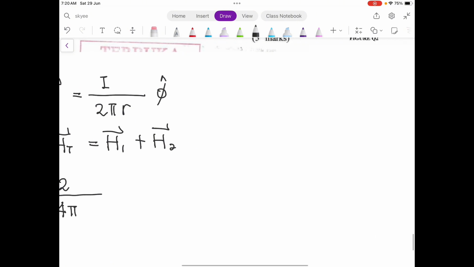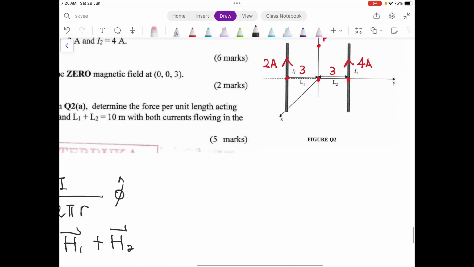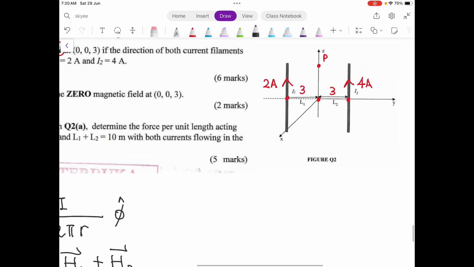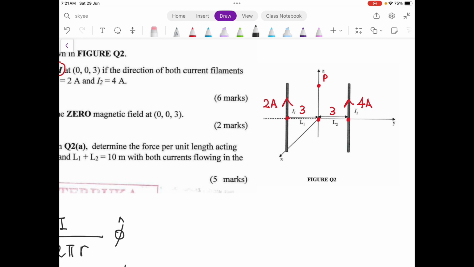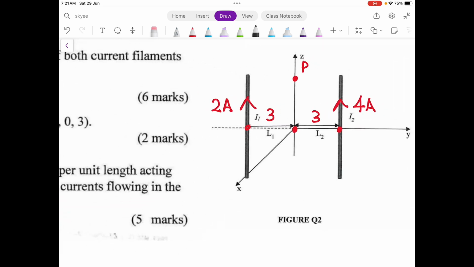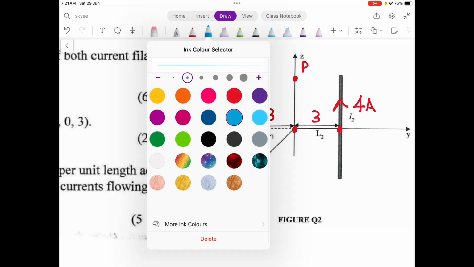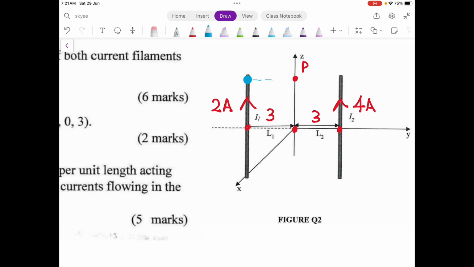So r is the distance between the observation point and your point T. In this case, your point T will be here, am I right? So this will be the distance, and this distance is the same as 3. But anyway, if you want to calculate, it's okay.